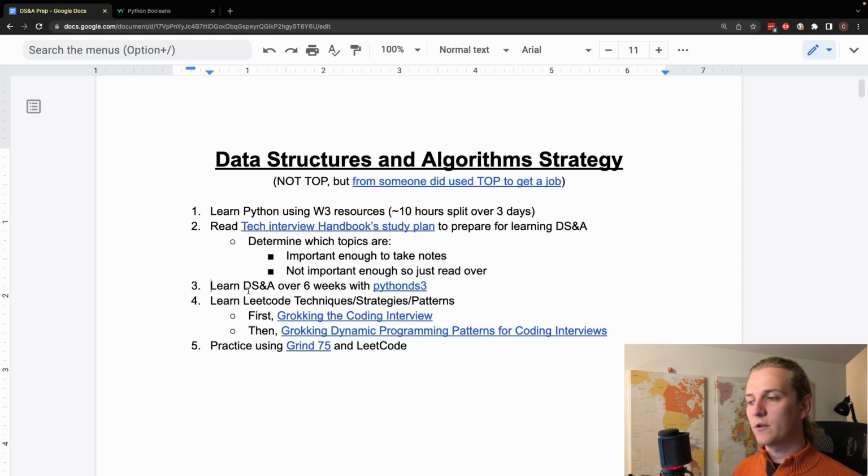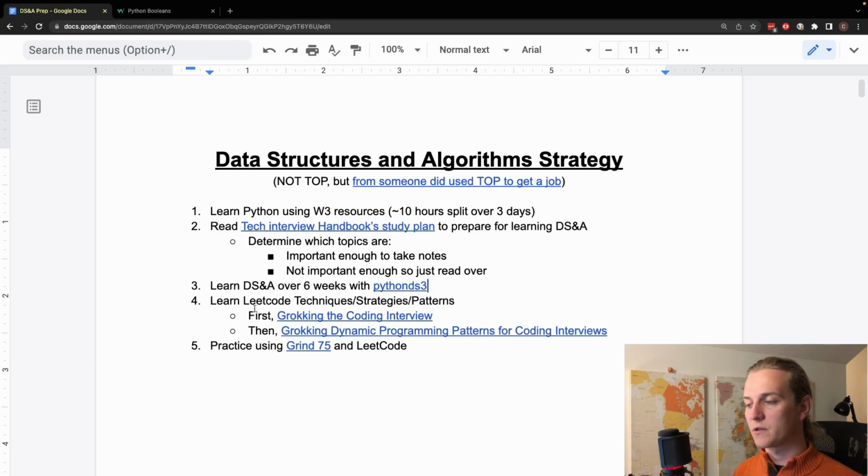The next step that they took was learning data structures and algorithms over a 6-week period, and they specifically use Python DS3, which is a freely available resource online, and it's essentially kind of like a textbook with activities for learning data structures and algorithms in Python. And they took very extensive notes with this as well, so they were getting a very deep dive into the specific algorithms themselves. And this is where they're taking notes or just reading over without taking notes for the less important